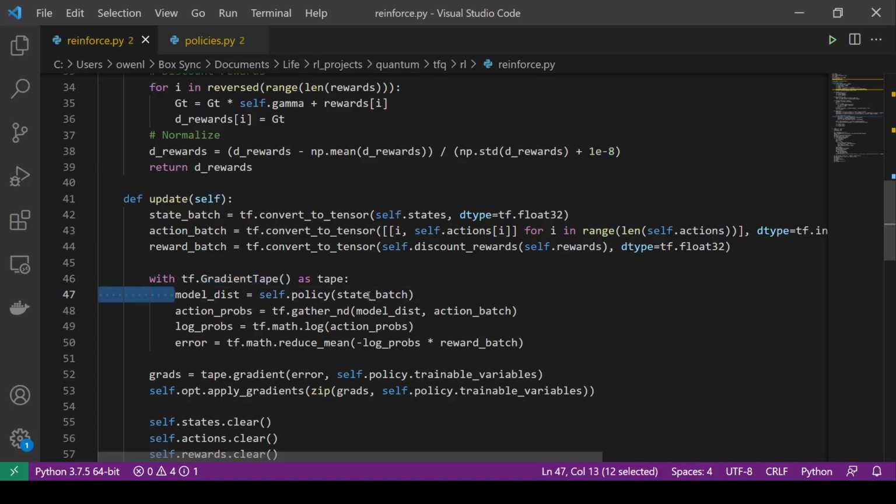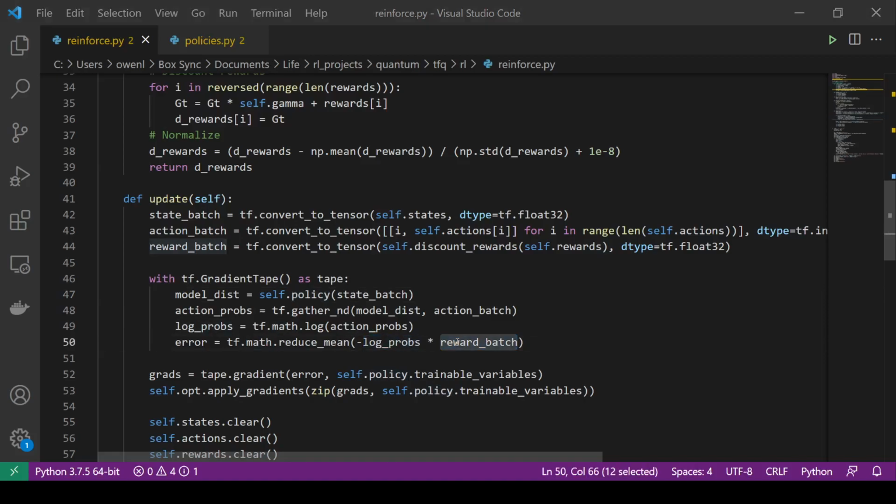So we get the distribution from the states. We get the action probabilities of our selected actions, keep in mind, not necessarily the most likely actions. We get the log probabilities by just doing the log. If this was a continuous distribution, with means and standard deviations instead of just a discrete policy distribution, we would probably just import TensorFlow Probability and make it do the log calculations of a Gaussian. I mean, you can do that. I just wouldn't. And then we do the average error of the log probs times the reward batch.